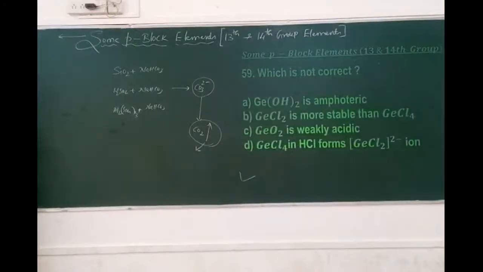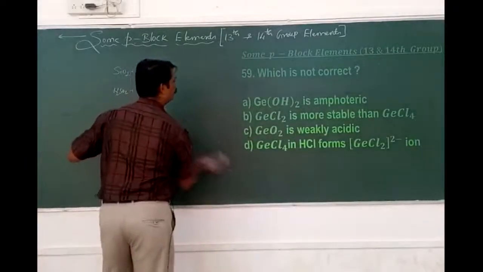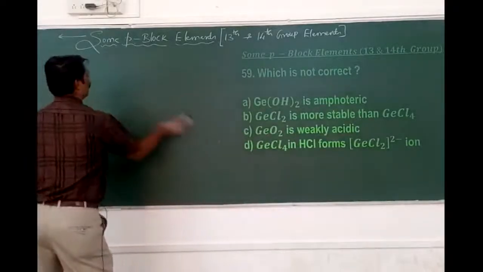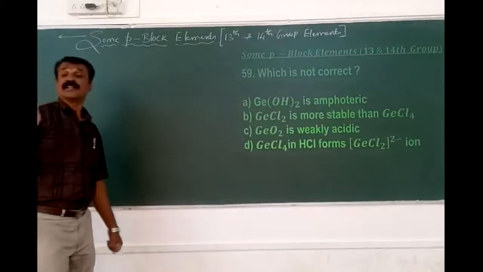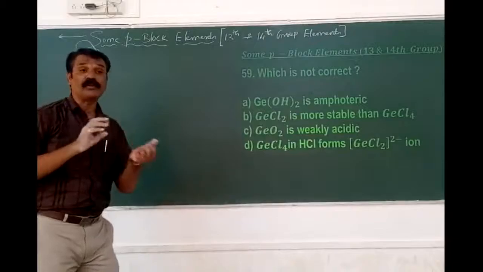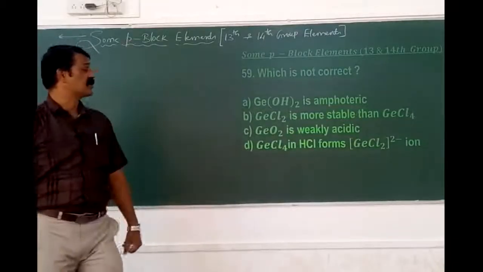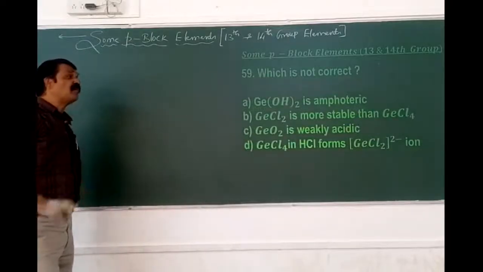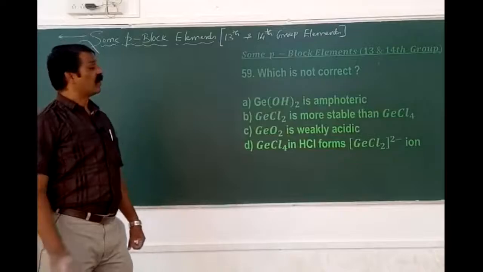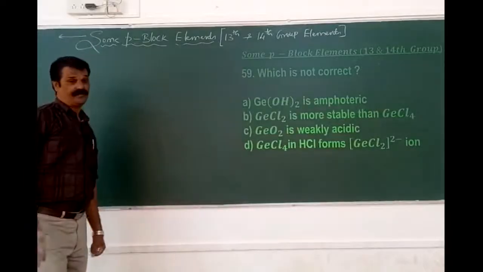Next, 59. So which is not correct here? Germanium hydroxide is found to be amphoteric. As we know, it is a metalloid, behaving with both metallic and non-metallic character. Therefore, germanium hydroxide is an example of an amphoteric. Germanium dichloride is found to be more stable than germanium tetrachloride. Let us see afterwards. GeO2 is weakly acidic.